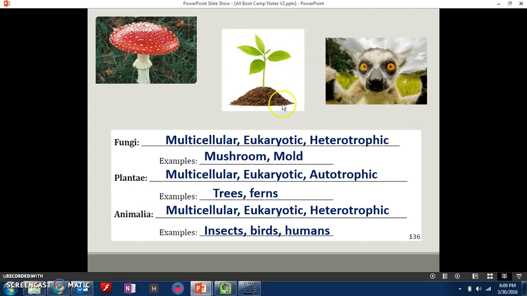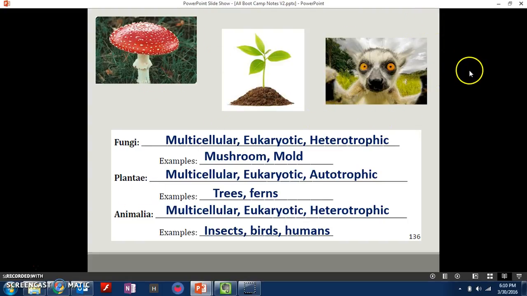Plantae, so these are plants. They are multicellular, eukaryotic, but they are autotrophic. So they make their own food using the energy from the sun. So any type of trees, plants, these are autotrophic.